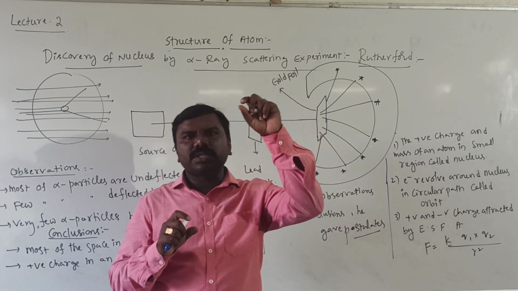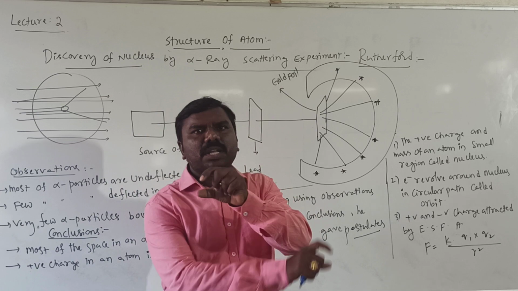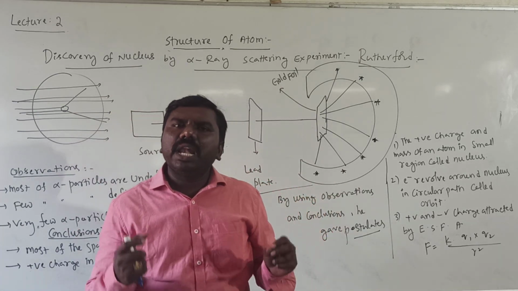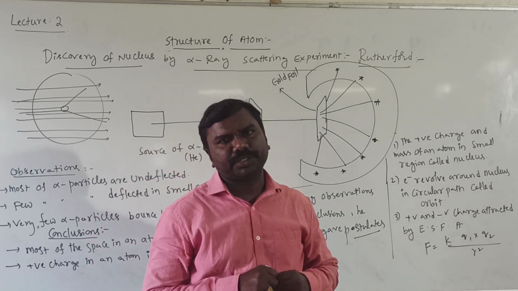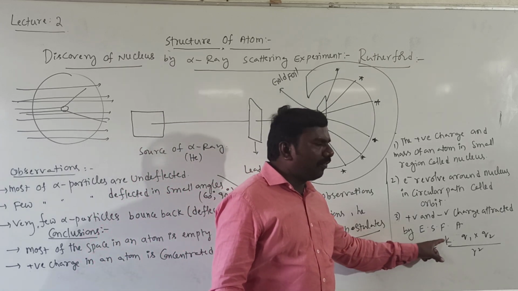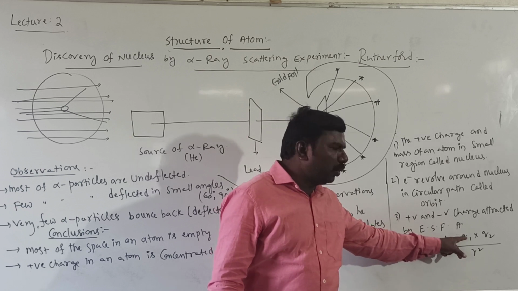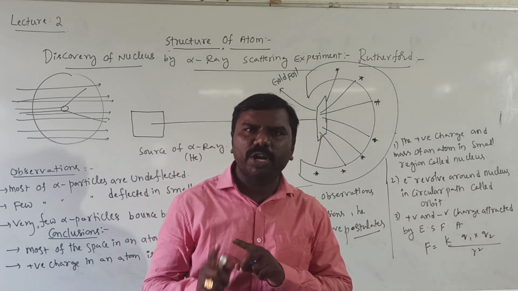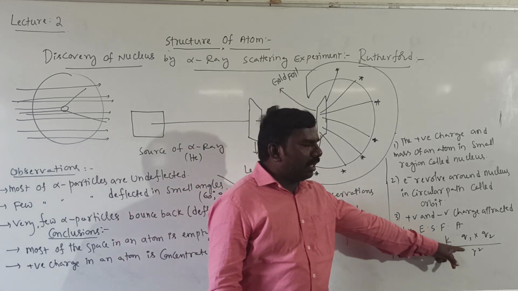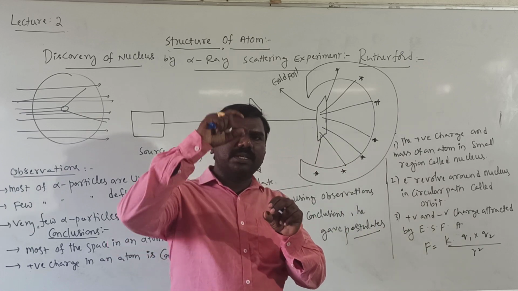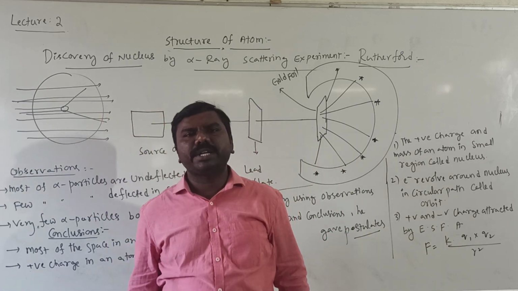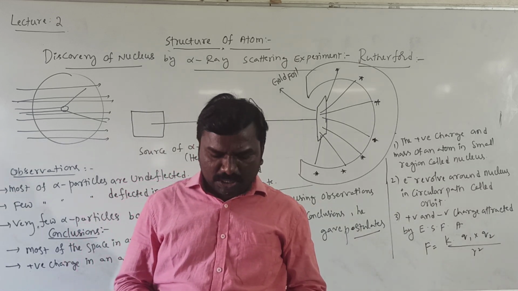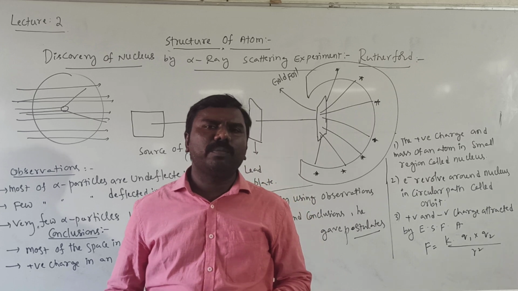The positively charged nucleus and the negatively charged electrons revolving around the nucleus are attracted to each other by an electrostatic force of attraction. The force of attraction is F equal to K Q1 Q2 by R square, where K is a constant, Q1 and Q2 are the charges of the electron and proton, and R is the distance between the nucleus and the revolving electron. Right? So this is about Rutherford's atomic model. The nucleus was discovered by Rutherford through this experiment.